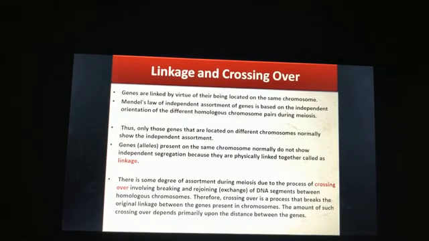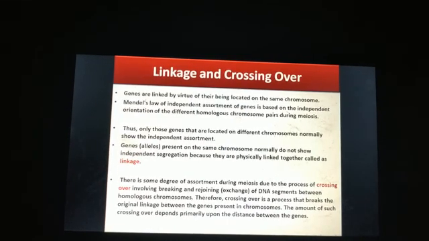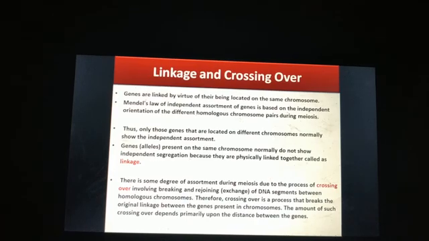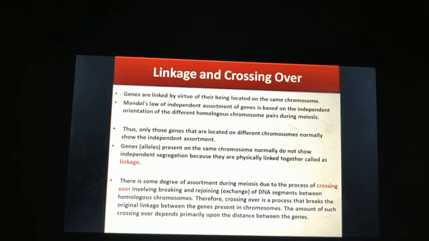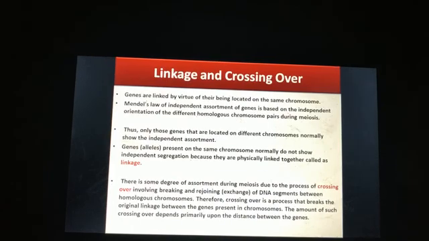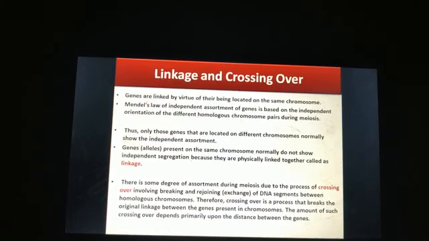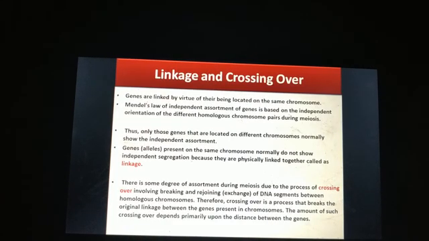homologous chromosome pairs during meiosis. We have studied Mendel's law of independent assortment. He said that genes segregate during meiosis or during gamete formation. Thus, only those genes that are located on different chromosomes normally show independent assortment.